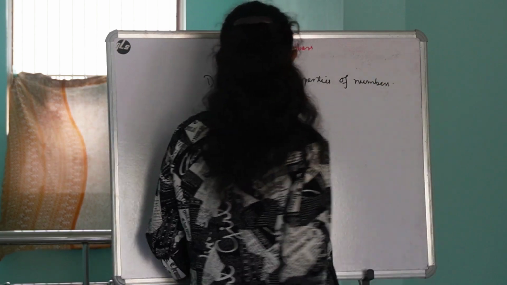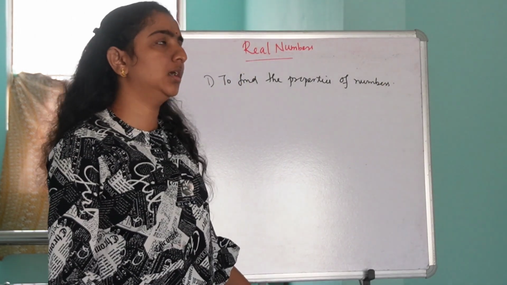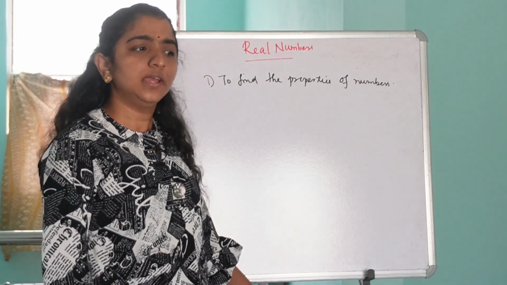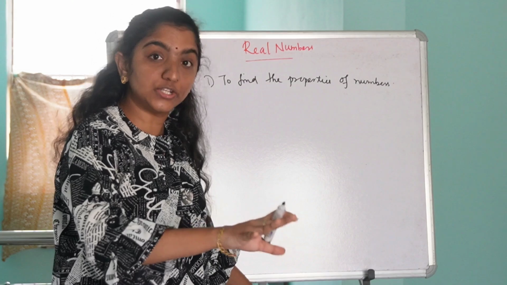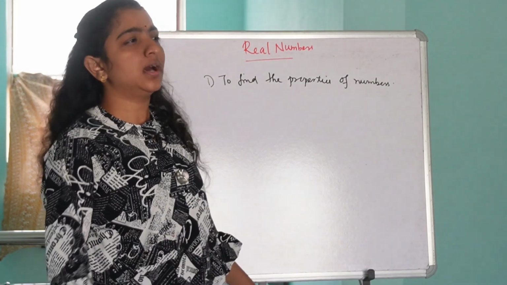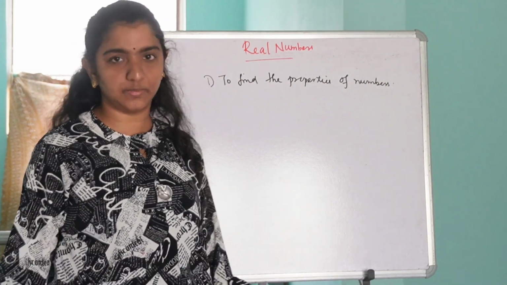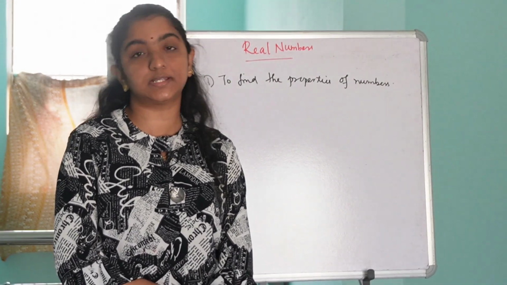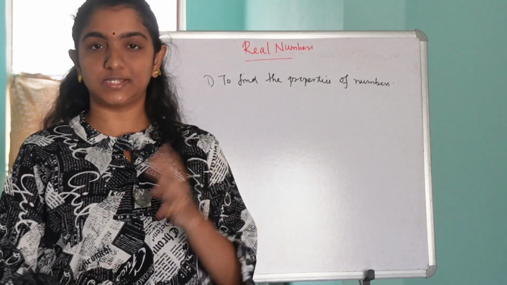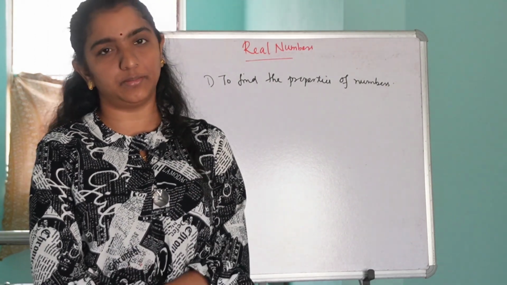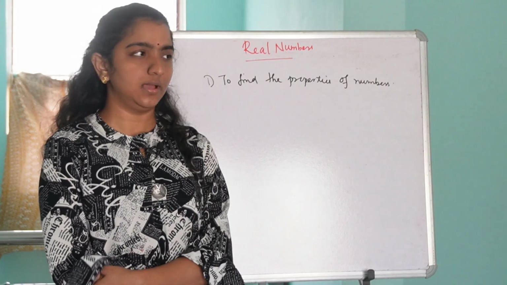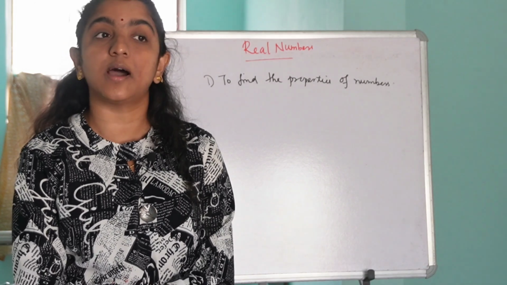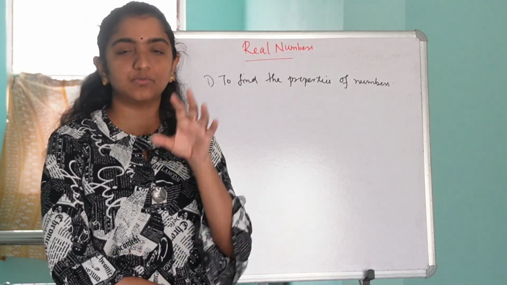Say, for example, we have to use this Euclid's division lemma to show that some statements regarding the properties of numbers are true. Say for example, all the positive even integers are in the form 2q. Yes, this is one statement.